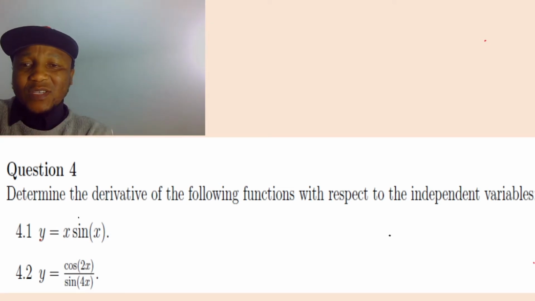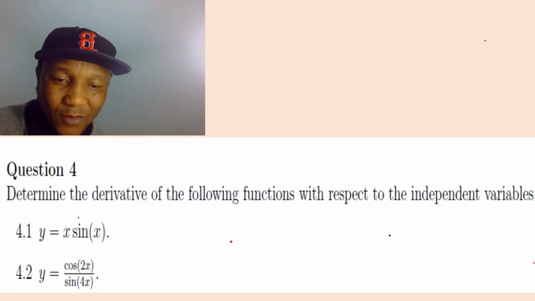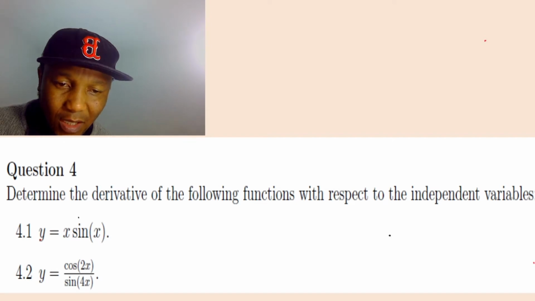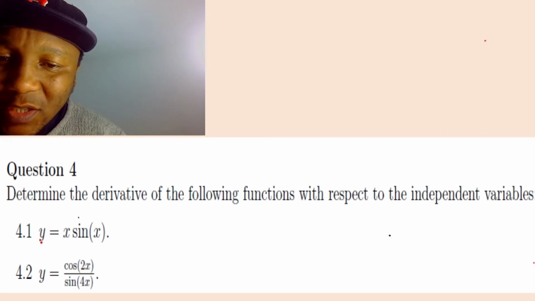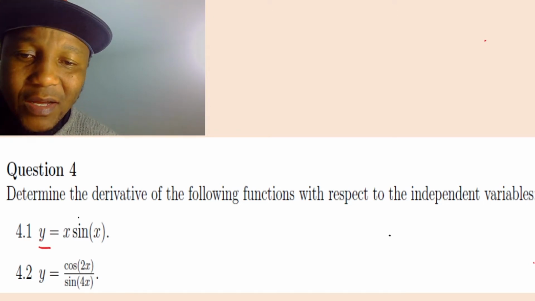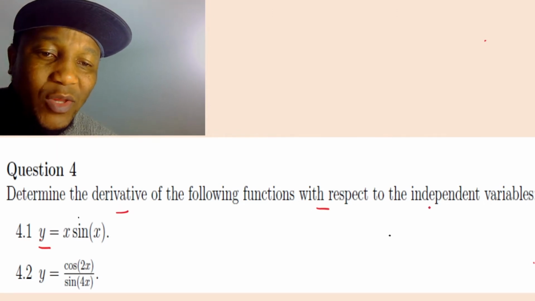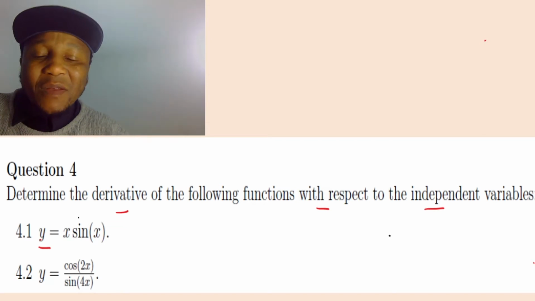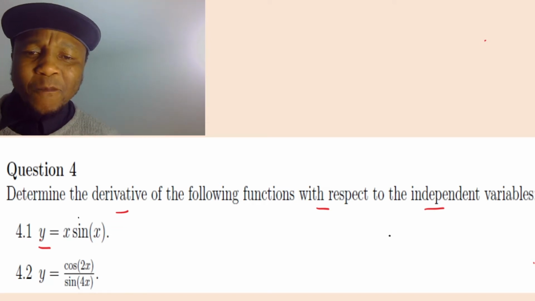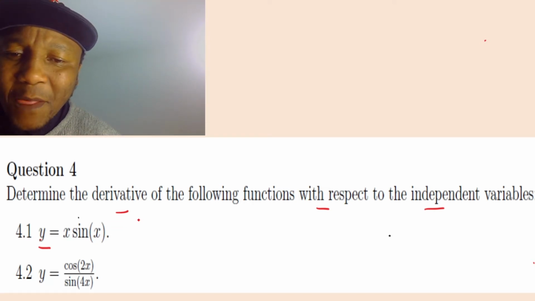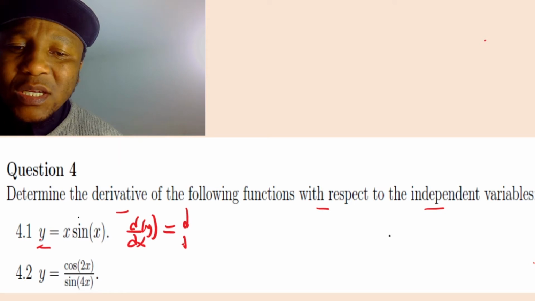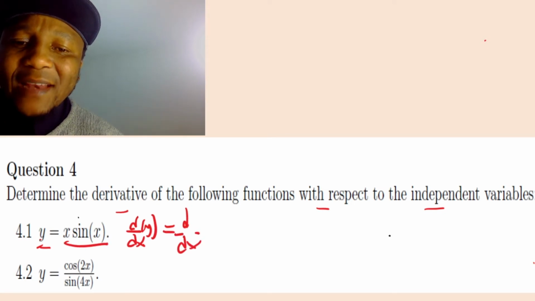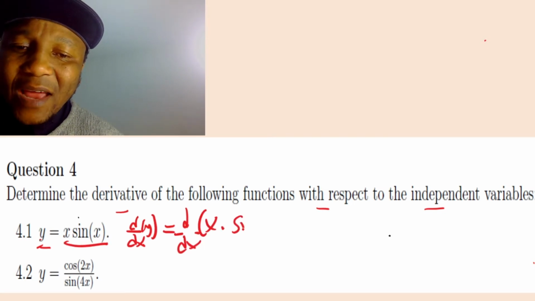So now the question is easy. Here, we have to differentiate this question. So the question says derivative with respect to the independent variable, which means derivative based on the independent variable. Easy. So I'm going to say, look, d/dx of the one on the left, which is y, equals d/dx of that, which is x times sine of x.